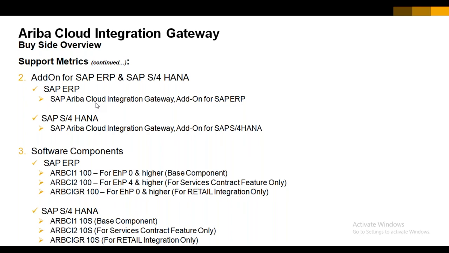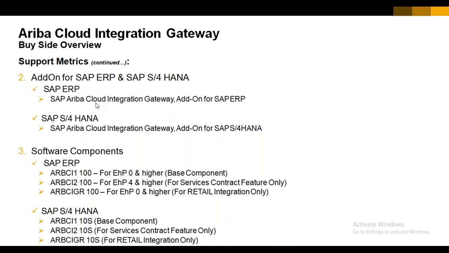Same way in HANA also. In HANA we have some native integration. Native integration means you may have a different option in integration with other SAP components, but still the CIG configuration information will not be there. Same way in HANA, if you install that add-on, then only will those configurations be available in your system.